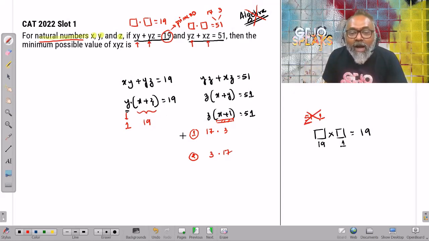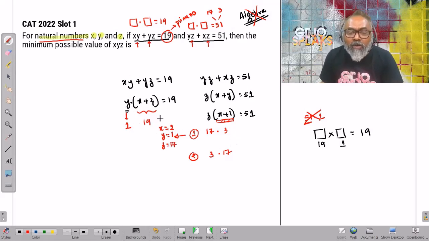From here, I can get values. If x plus 1 is equal to 3, x has to be equal to 2. Y, anyway, we found out is equal to 1, and z would be equal to 17. This also works because then x plus z has to be equal to 19. 2 plus 17 equals 19, and that works, right?